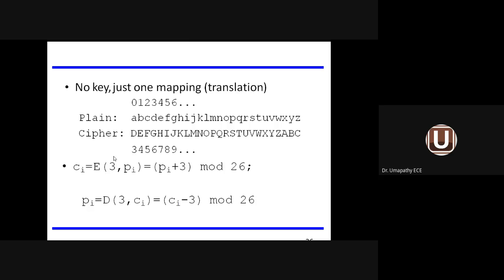But how to represent this cipher mathematically? Ci equal to E of 3 comma Pi. What is Pi? Plain text information. What is Ci? Ciphertext information. I can write it like this also: Pi plus 3 mod 26. Why 26? 26 alphabets are available in the English language. So Pi plus 3 mod 26 is the ciphertext information. The first expression comes at the sender, the second expression comes at the receiver. So Pi equal to Ci minus 3 mod 26.